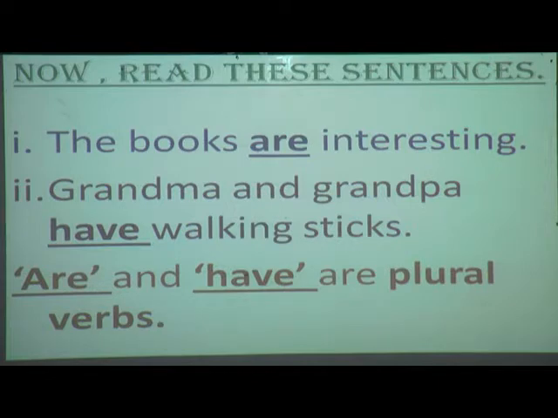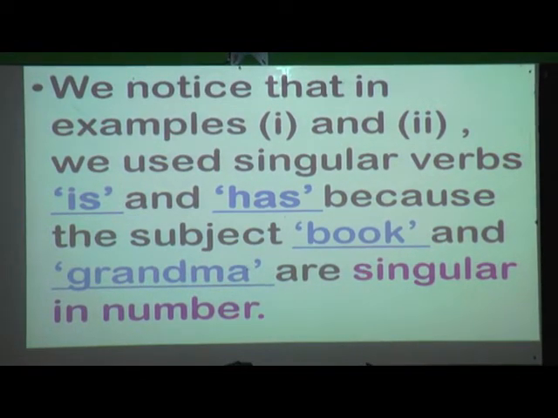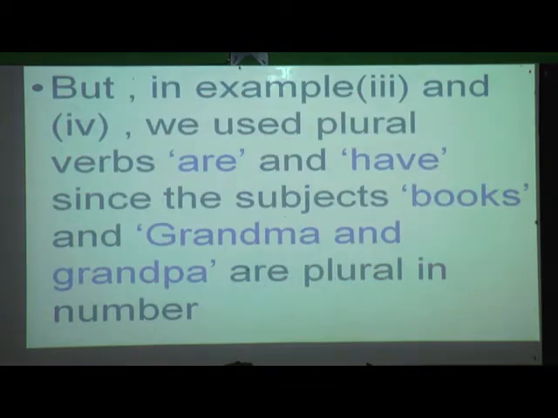So understood, students, what I have taught you here? Now next, just a recap of what I have taught you. What we have noticed here is that in examples 1 and 2, what verbs have we used? Yes, we have used is and has. Why? Because the subjects book and grandma are singular in number. Understood, students? Okay. Next, examples 3 and 4. In examples 3 and 4, what have we used? Yes, we have used are and have. Why have we used these plural verbs? Because the subjects, books, and grandma and grandpa, are plural in number.